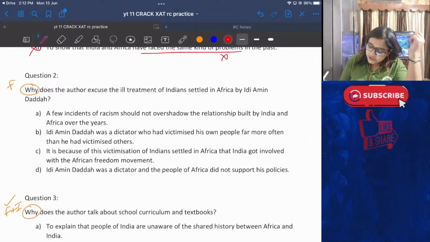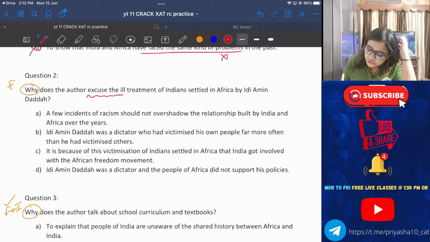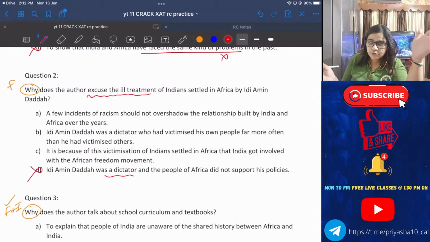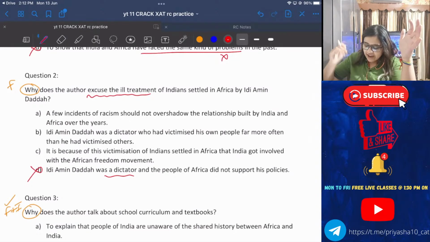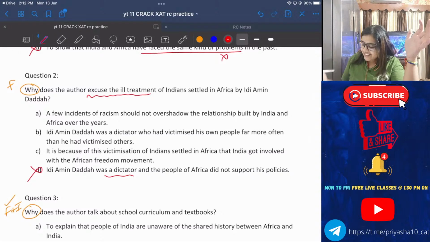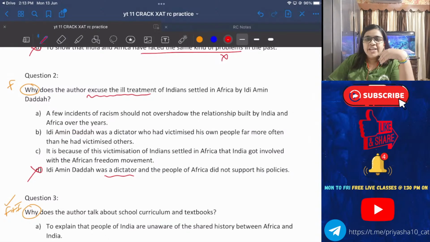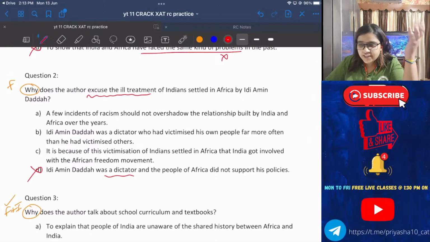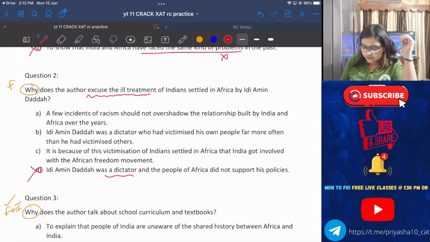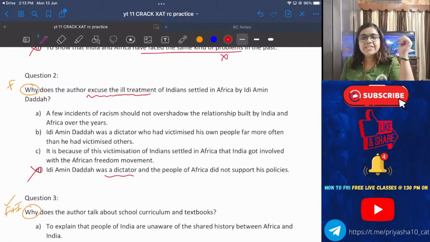Okay. So excusing the ill treatment by a dictator can never be the reason because he is a dictator. So Setu, Idi Amin Dada was a dictator and the people of Africa did not support his policies cannot be an excuse for the ill treatment of Indians. Anu B. Setu, misclick or mistype. Okay. Avinash B. Ashutosh B. Riya B. Setu sorry B. I don't see a sorry B anywhere, Setu. I can see A, B, C.